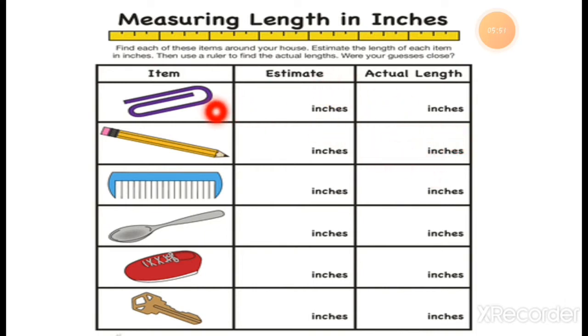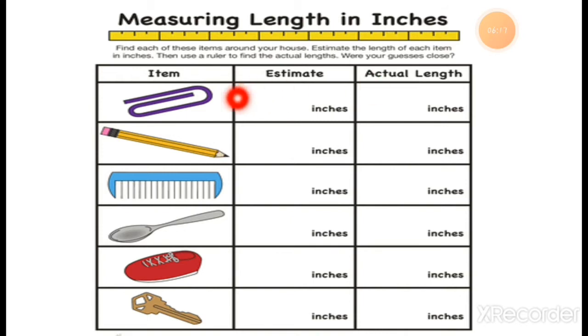And here is the item. It means the paper pin. Which pin is it? It is the paper pin. Here, estimate means you have to guess what the length should be, and then the actual length. You have to just imagine it should be this much length, but actually how much is the length of this paper clip?